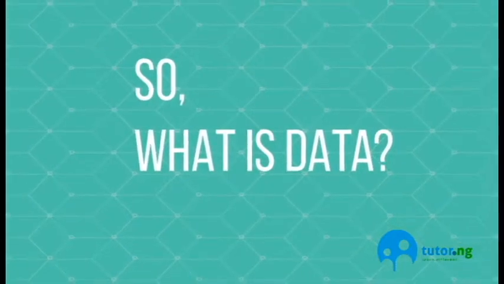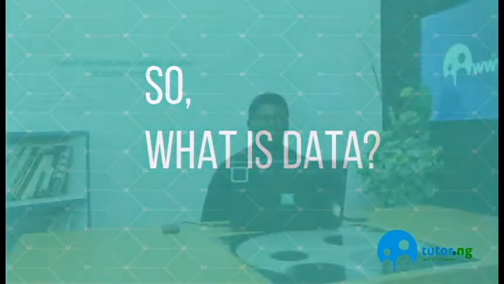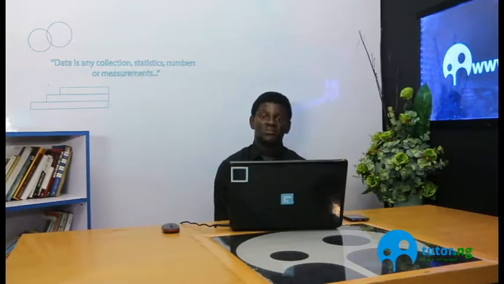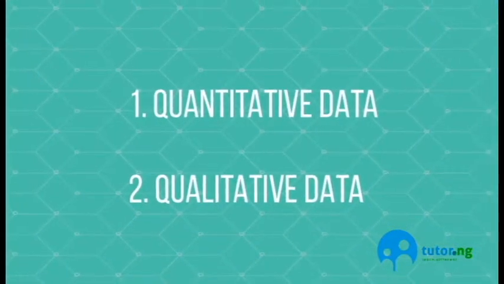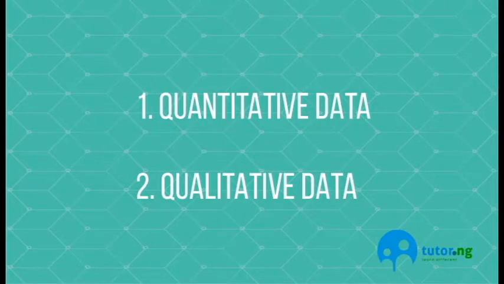What exactly is data actually? Data is any collected information, statistics, numbers, measurements. Data can also be words, observations, or inputs. So there are two types of data that we talk about. One, we have quantitative data. Two, we have qualitative data.